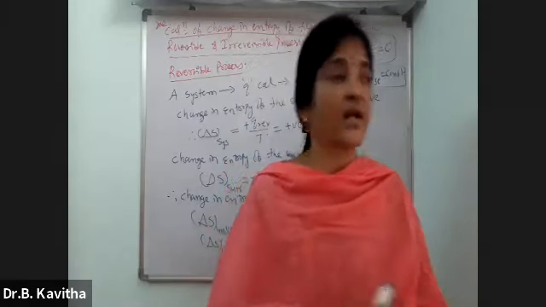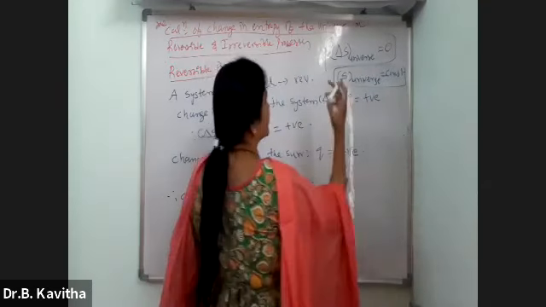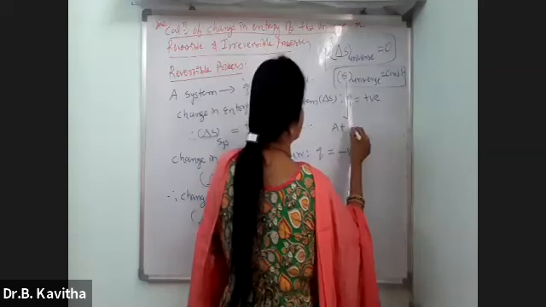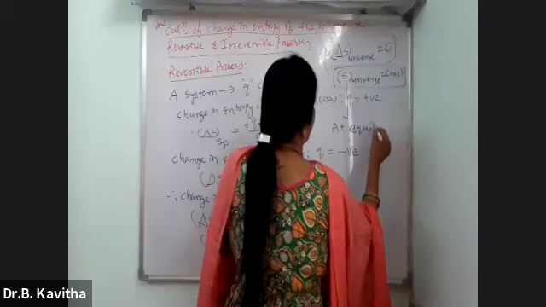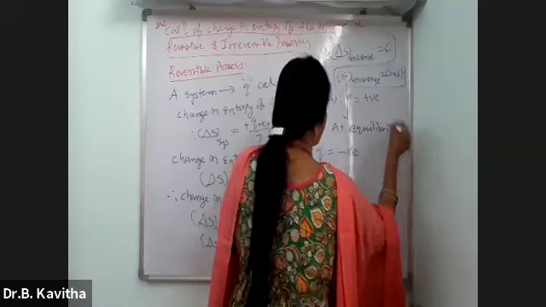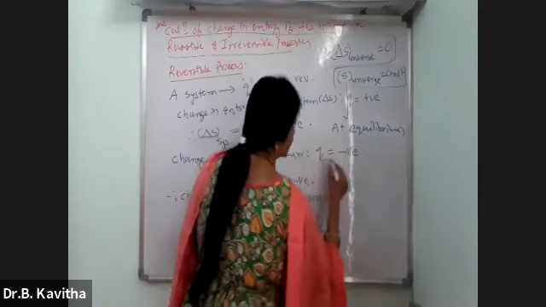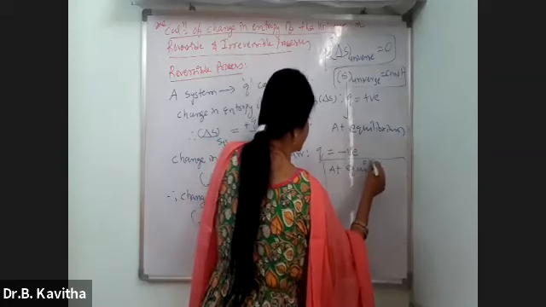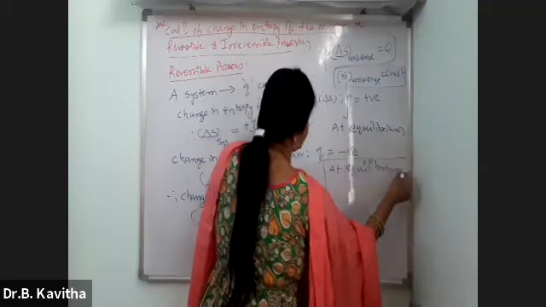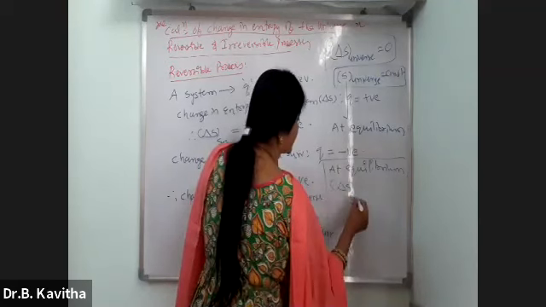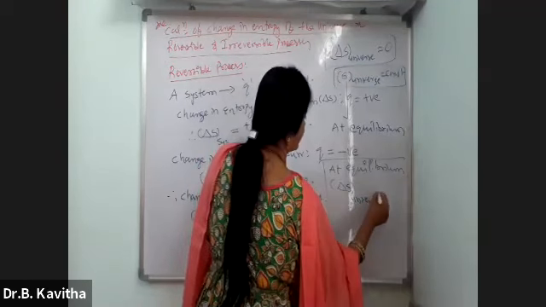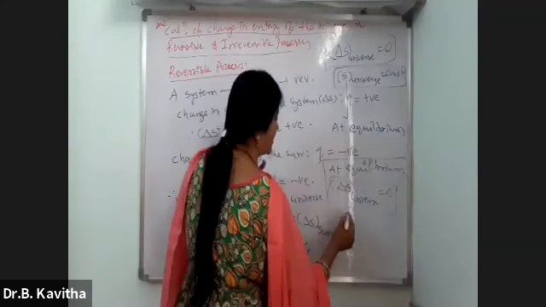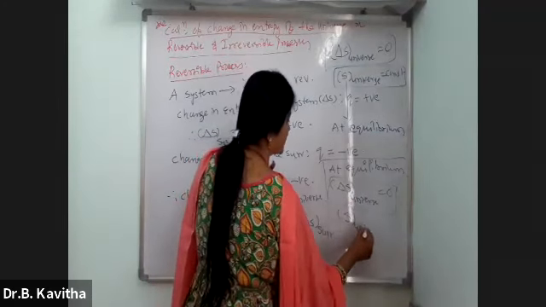So at equilibrium, delta S of universe is 0 and S of universe is constant.